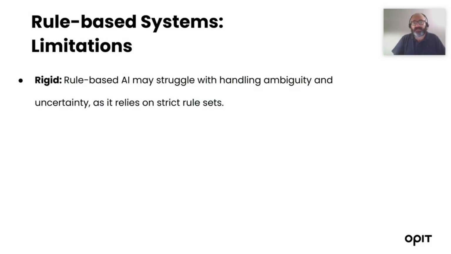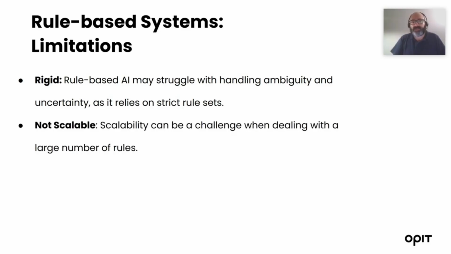But of course, there are limitations, and the limitation is that sometimes they are rigid. These rules cannot handle ambiguity and uncertainty, and the world is very noisy, it's very uncertain. So these rules need to be designed with a lot of care. Of course, they are not scalable. Scalability can be a challenge when dealing with a large number of rules.